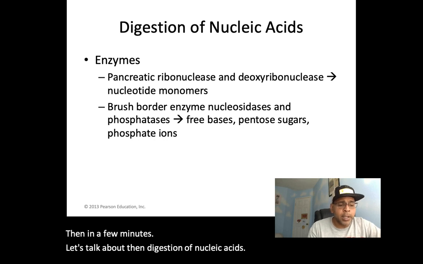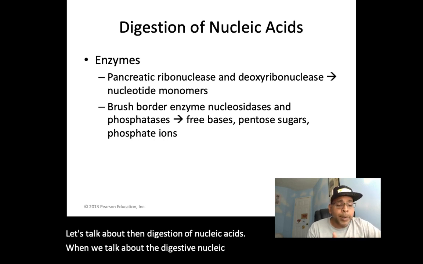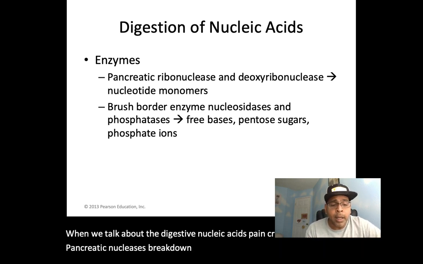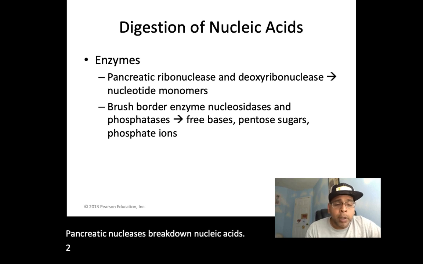When we talk about the digestion of nucleic acids, pancreatic nucleases break down nucleic acids to nucleotide monomers.